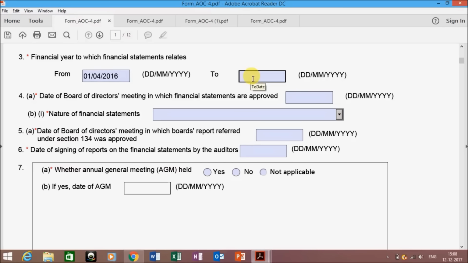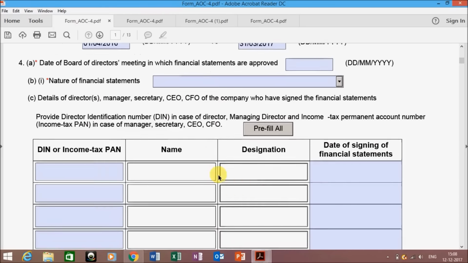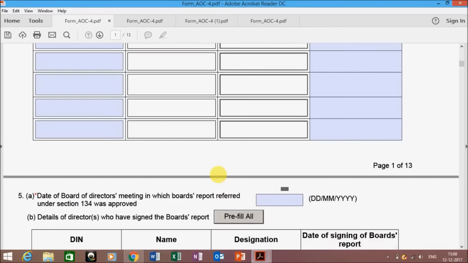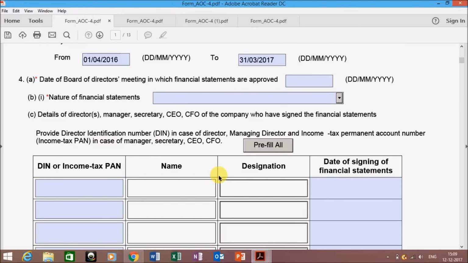Now when you click on the to date, you have to enter the ending date of the financial year and click enter. Now you can see that when I clicked enter, another part of the form got opened where you need to enter the information required. Earlier this form was not properly opened. This is the check form.